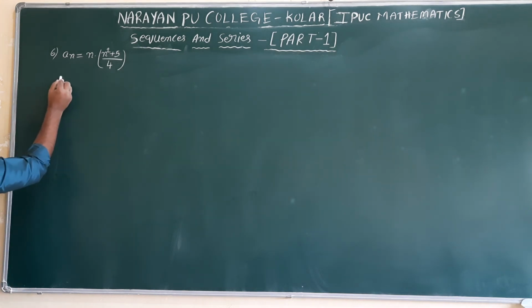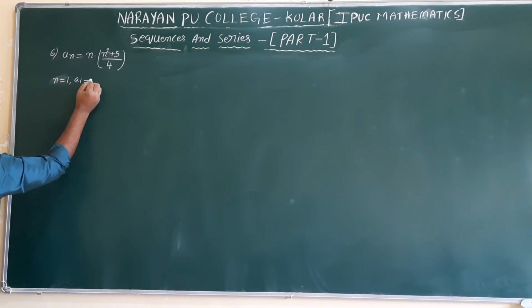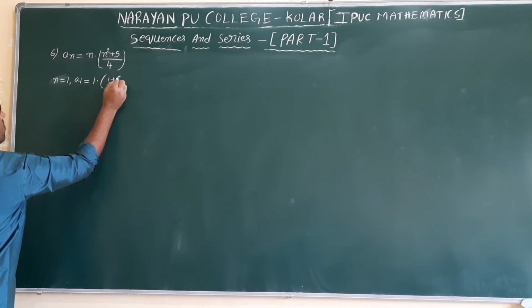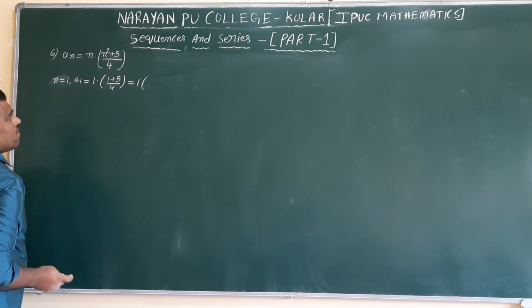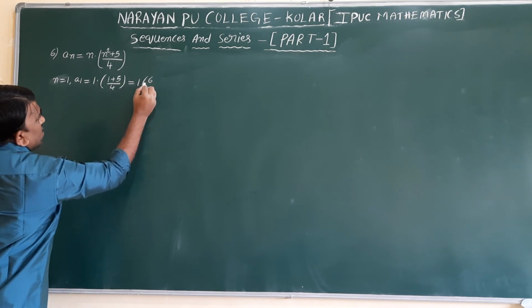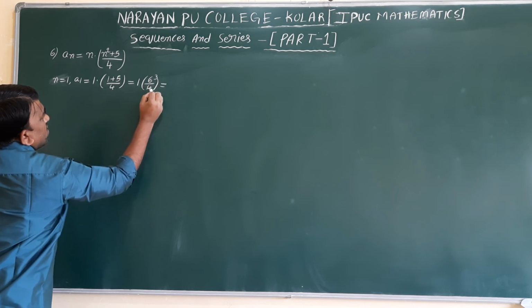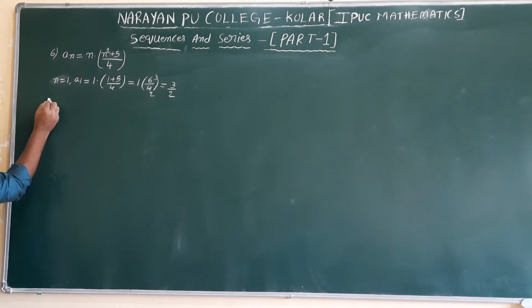So first 5 terms. a1, n value 1: a1 equal to 1 into 1 square is 1 plus 5 divided by 4, that equal to 1 into 1 plus 1, 1 plus 5 is 6, 6 by 4, 2 table, 2 3 ja, 2 2 ja, 3 by 2.